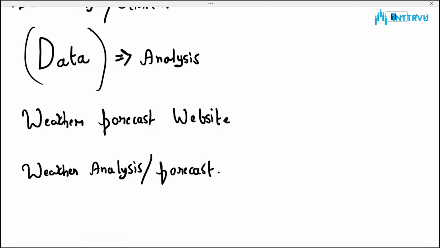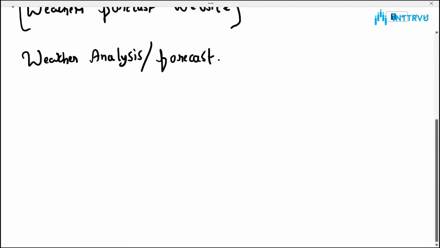Now, how can you get data from this weather forecast website into, let us say, some form in which you can analyze it, right? How can you get the data from that website? You cannot go and copy every single line or every single page from that website, right? That's not feasible. And that is where the concept of API comes into play,